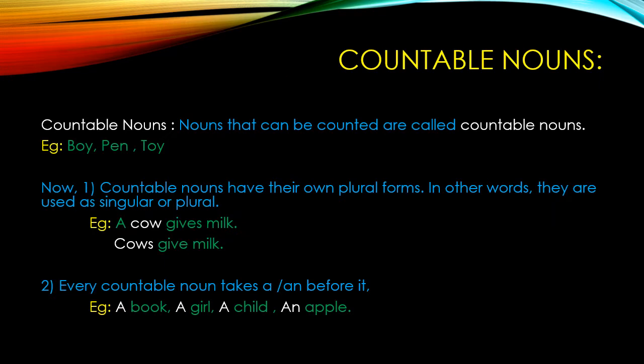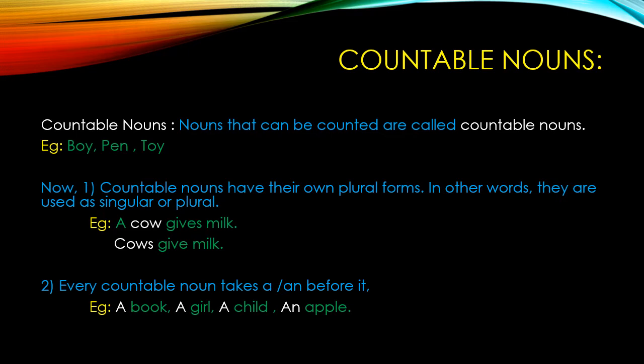Children, before we start countable nouns, let us revise some points about nouns. All naming words are nouns. A noun names a person, place, thing or an idea. Nouns can be divided into 5 classes, namely proper nouns, common nouns, collective nouns, abstract nouns, and material nouns. Common nouns can be further divided into countable and uncountable nouns.